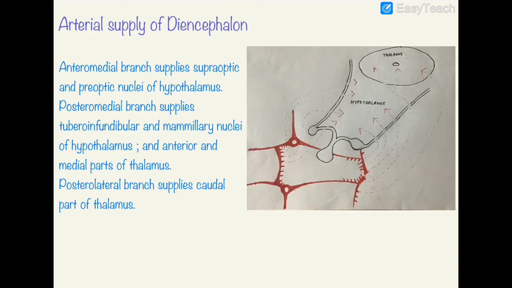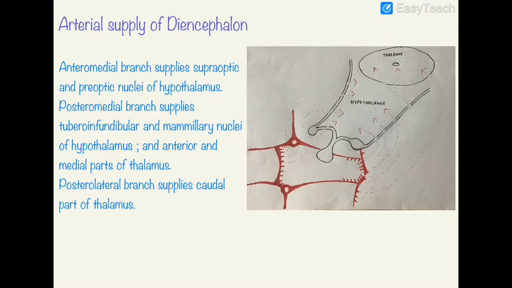Similarly, the posteromedial branches, which are branches of the posterior communicating and the posterior cerebral arteries, will supply the tuberoinfundibular and the mammillary nuclei of the hypothalamus, which are located in the posterior aspect of the hypothalamus, and also the anterior and medial portions of the thalamus, which are in line with the nuclei of the hypothalamus.